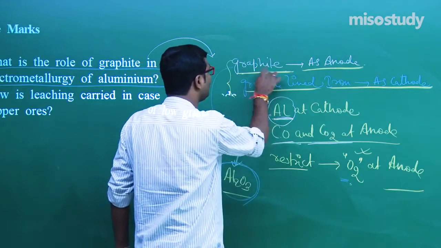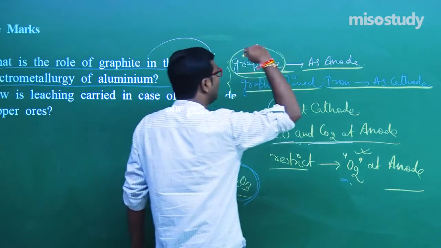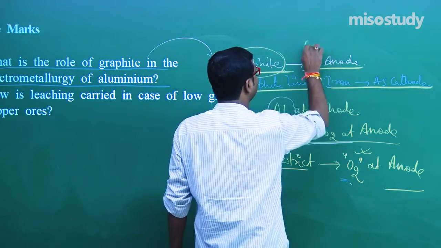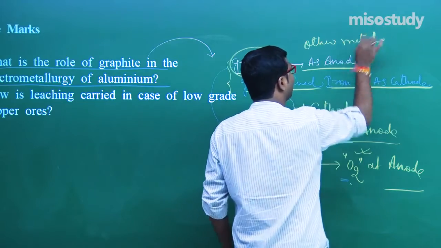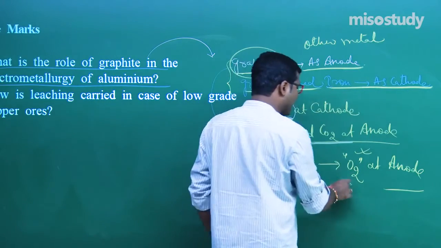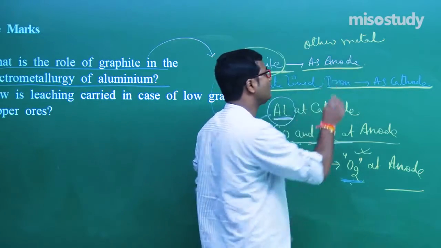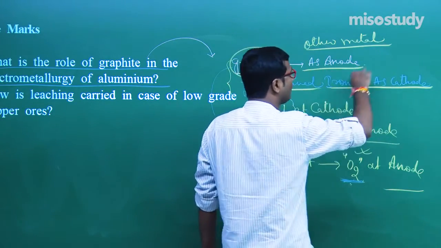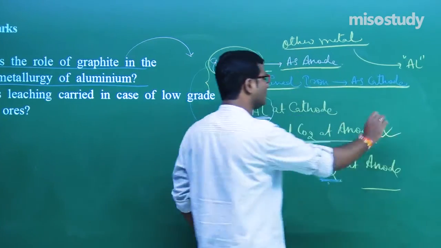If we do not use graphite as an anode, if we use another metal except graphite as anode, then what will happen, my friend? That means there is a liberation of O2 at anode, which will oxidize the metal electrode also, as well as aluminium liberated at cathode.